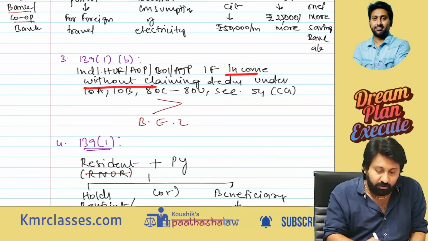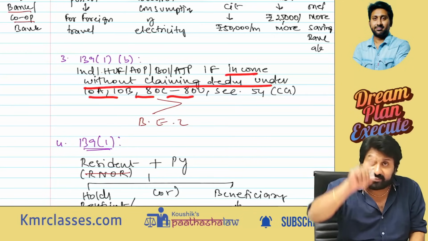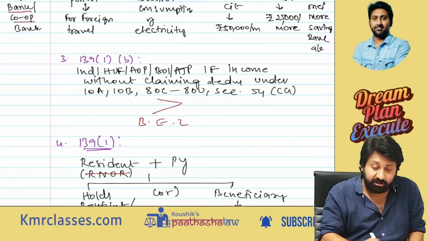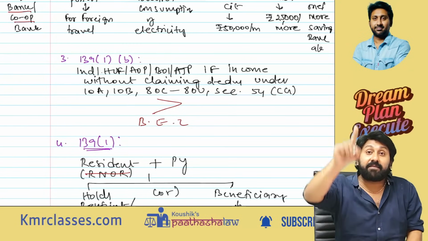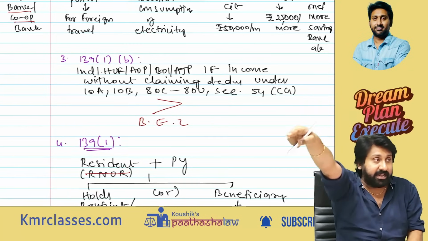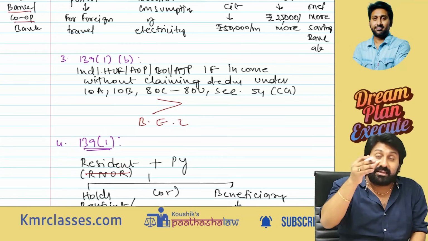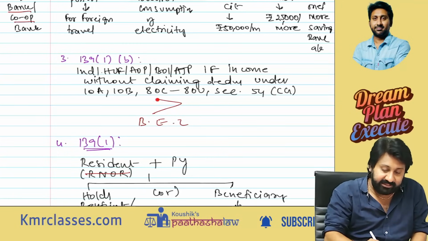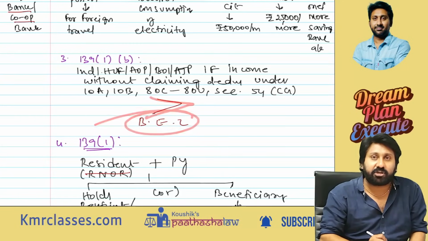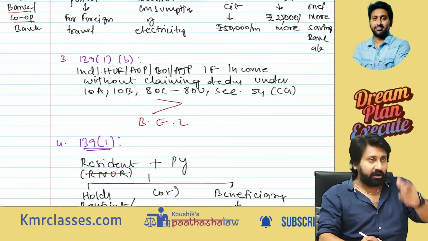If income, without claiming deductions under 10A, 10B, 80C to 80U, the Chapter 6A deductions, and without even claiming 54A, 54B in the capital gains chapter, if even without claiming all these, it exceeds the basic exemption limit, then file the return of income.